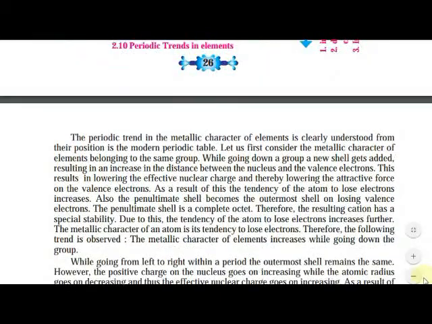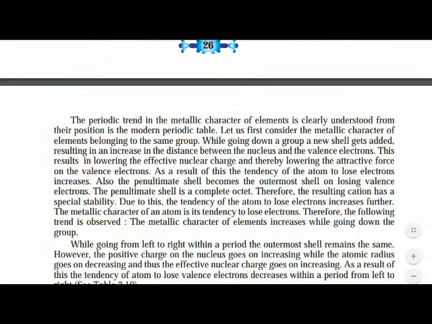The periodic trend in the metallic character of elements is clearly understood from the position of the modern periodic table. Let us first consider the metallic character of the elements belonging to the same group. While going down a group from top to bottom, a new shell gets added, resulting in an increase in the distance between the nucleus and the valence electron.